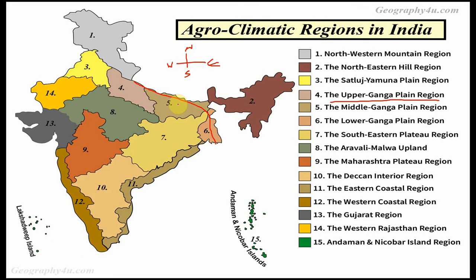Okay, friends. And the lower Ganga plain region, here is the lower Ganga plain region, which includes West Bengal. And southeastern plateaus like Andhra Pradesh come under this, friends. Aravalli Malwa Plains, the Maharashtra plateau region, the Deccan interior region, the Gujarat region, Western Rajasthan region and Andaman Nicobar Islands, eastern coastal region, Deccan interior, all these are included in this map, friends. These are not that important, so I am skipping this topic, friends.